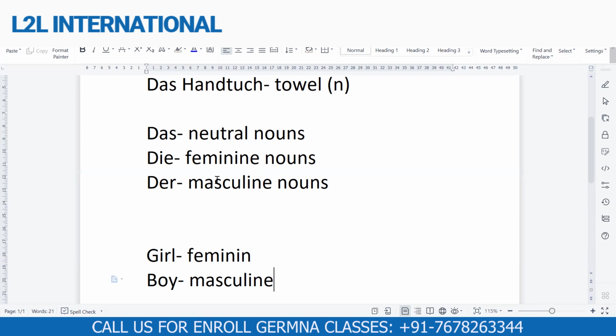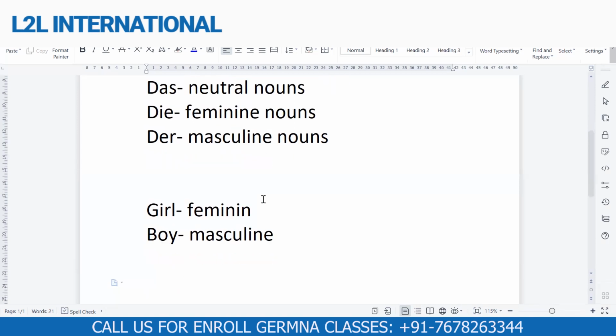In German, every noun has a gender. You need to learn which noun has which gender. You cannot guess it. Okay, let me give you a word in German and you guess the gender. Let's say Apfel. You have done this word before. Apfel. So in English, it is apple.